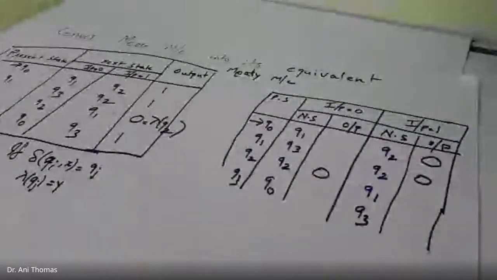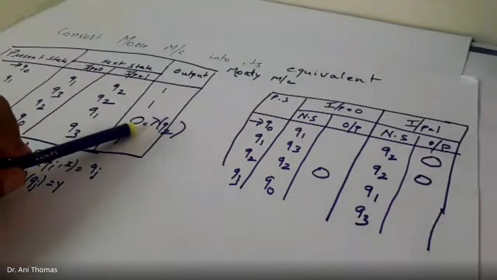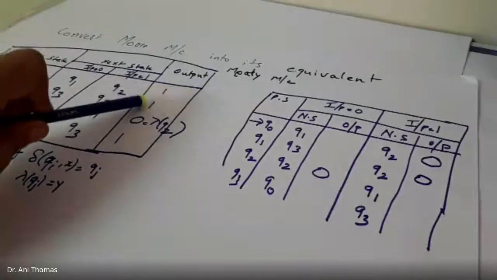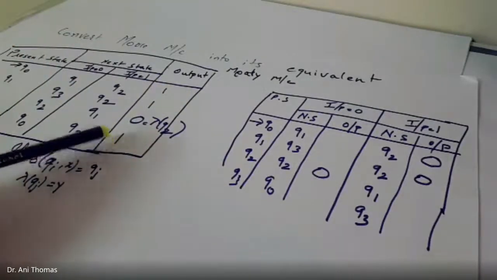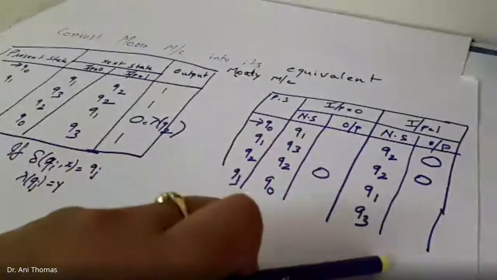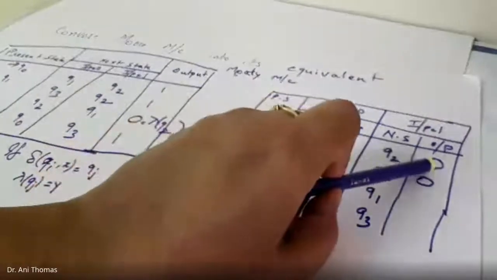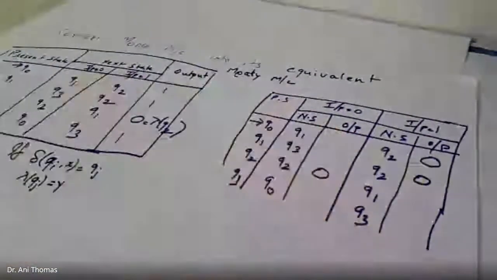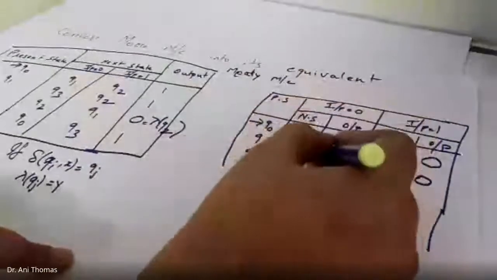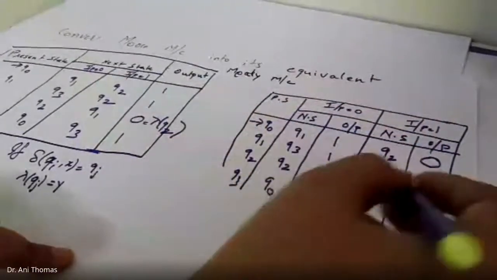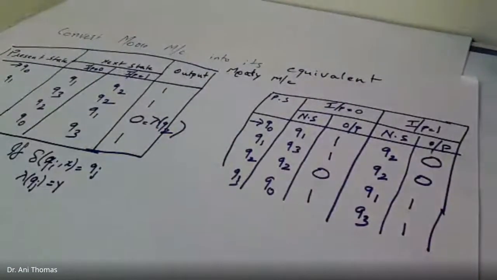Now we'll check if there are any other Q2s, because only lambda q2 is 0, and lambda q0, lambda q1, lambda q3 are all ones. So in the rest of the places we can have ones. We have put lambda q2 as 0 here and here. Rest lambda q1 is 1, lambda q3 is 1, lambda q0 is 1, lambda q1 is 1, lambda q3 is 1.